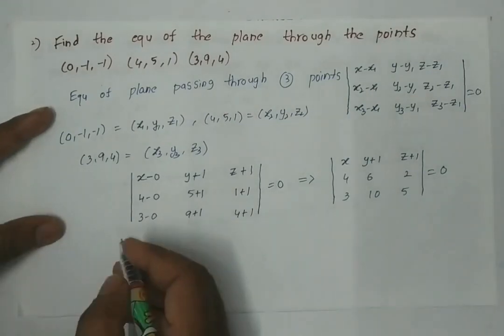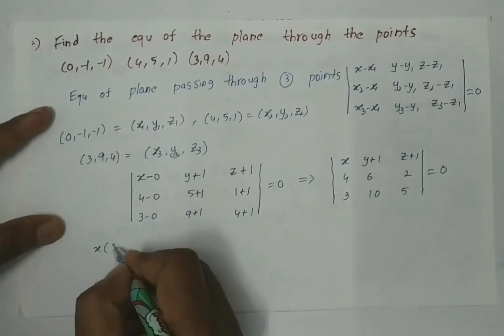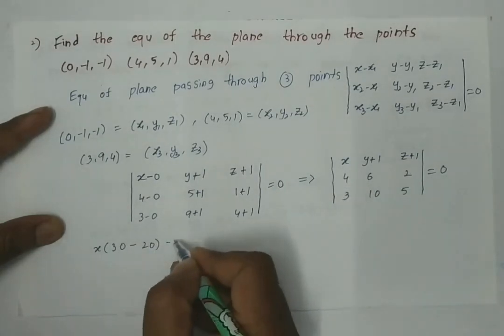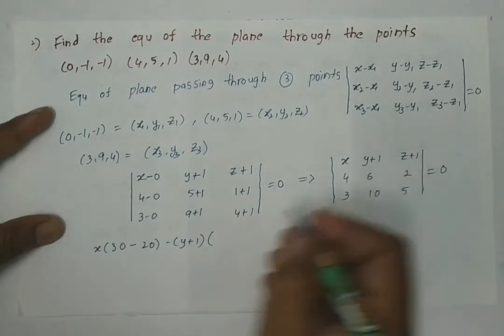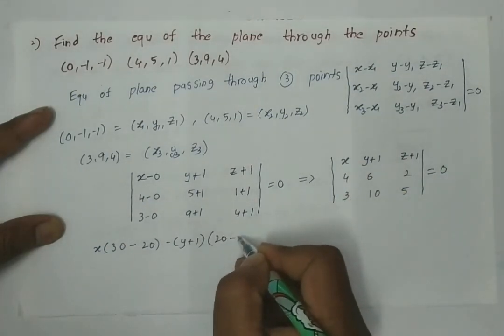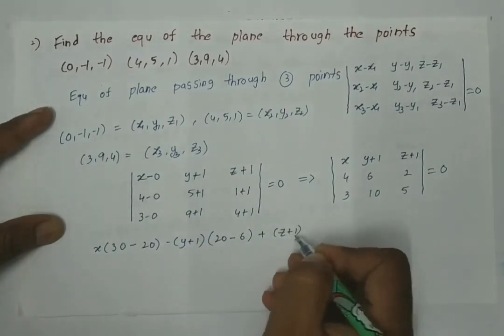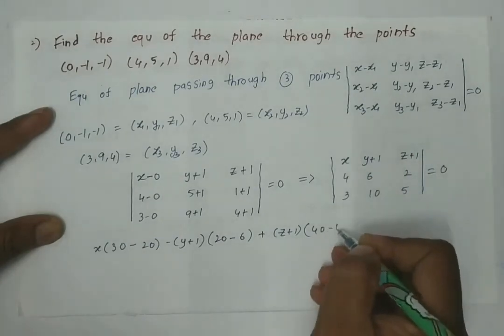So here x into 6 into 5 is 30 minus 10 into 2 is 20, minus of y plus 1 of 4 into 5, 20, minus 6, plus z plus 1 of 40 minus 18, is equal to 0.